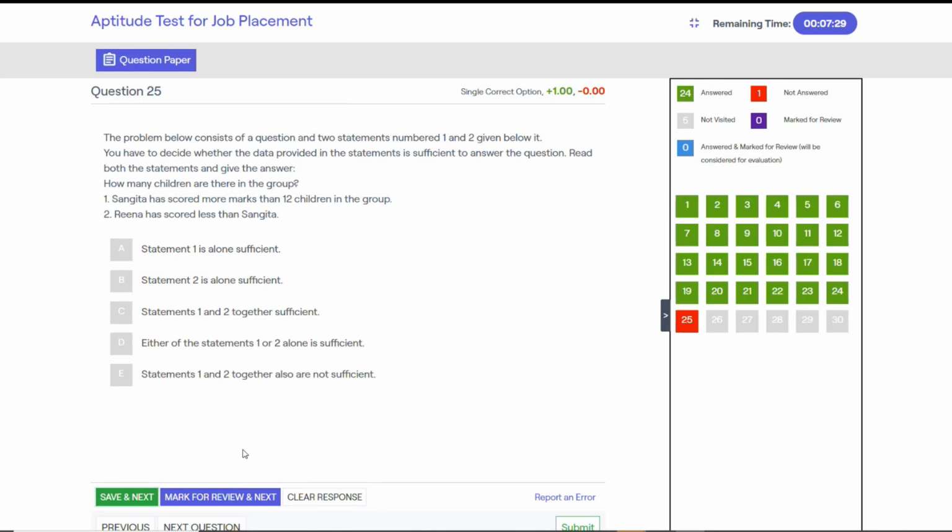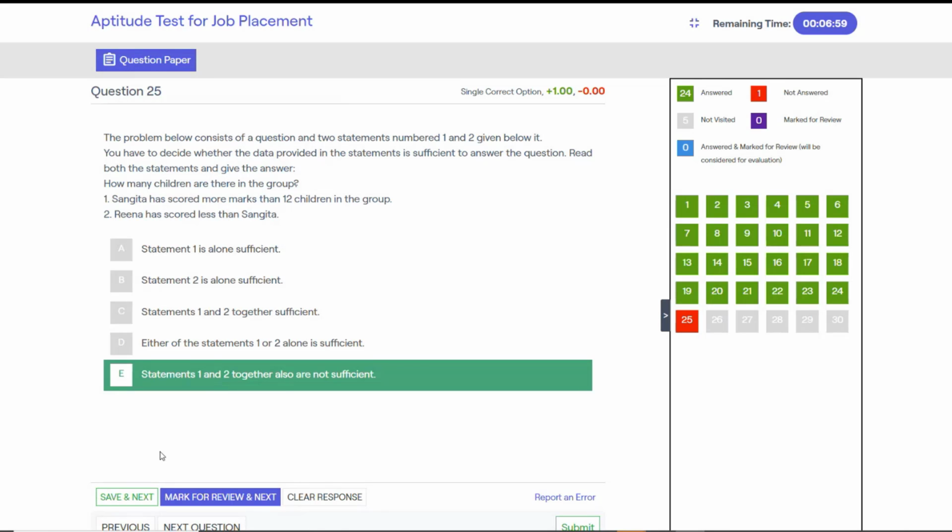Next, once again a data sufficiency question. How many children are there in the group? Sangeeta has scored more marks than 12 children in the group. Next statement, Reena has scored less than Sangeeta. Together also they are not sufficient because we still can't get the total children count in the group. So it's option E.